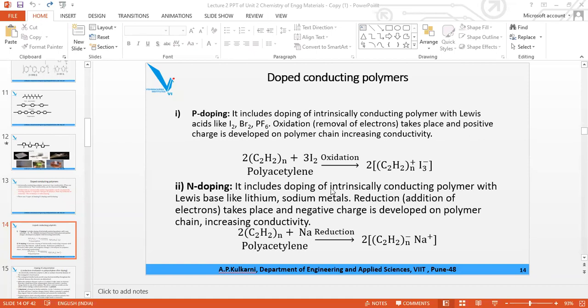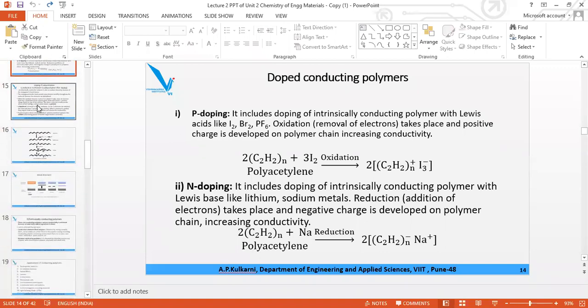Are you through with both the reactions? Are you through with both the reactions? Yes. Yes. Okay.